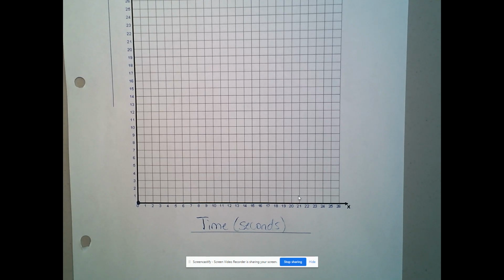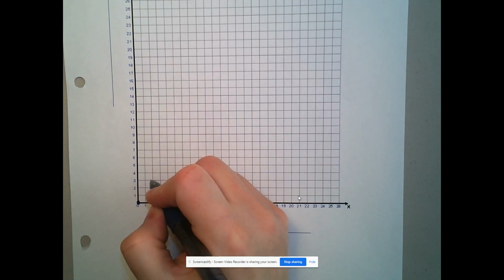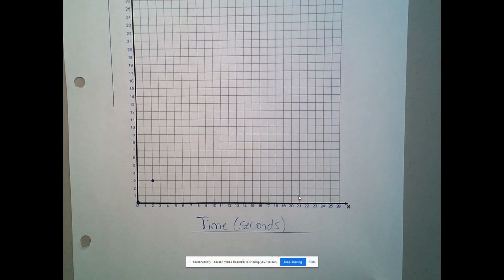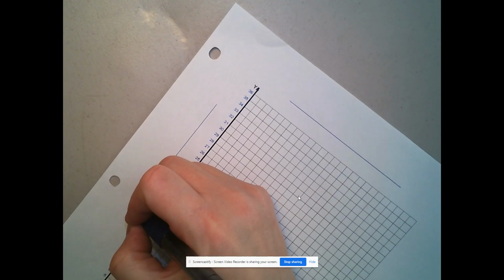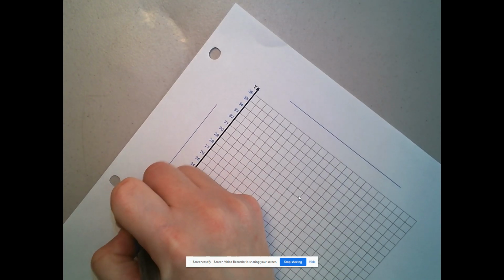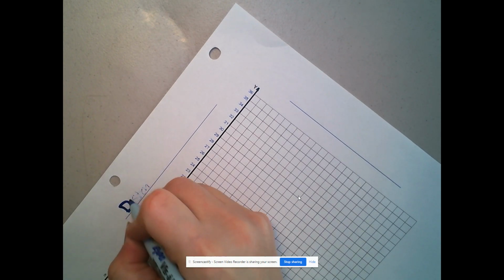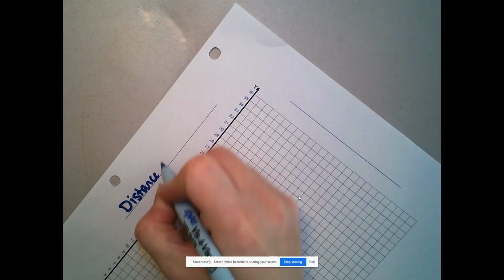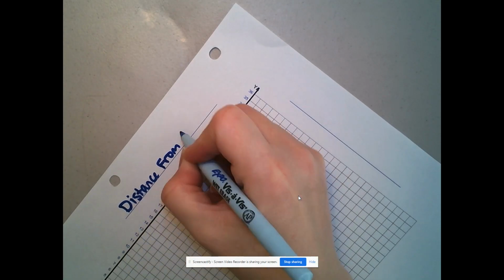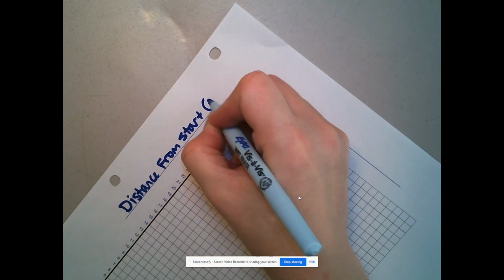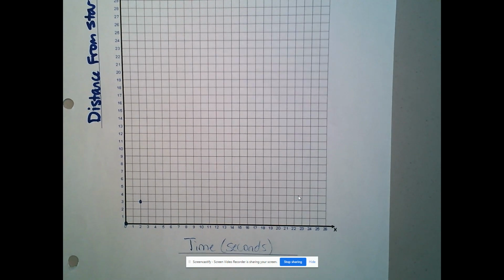They are going to go every 2 seconds, 3 meters. So I'm going to go up 3 meters over 2 seconds. And the reason that works is because we're going to put distance from start. We're going to switch pens. Distance from start. And we're going to make sure that we put that it is in meters, the same way that we put that time was in seconds.